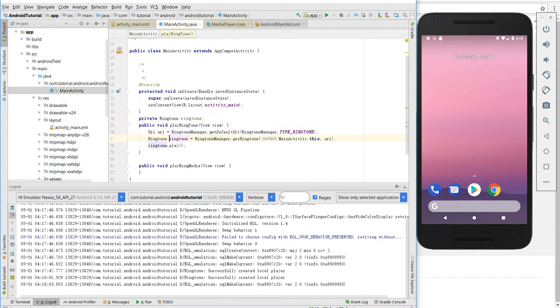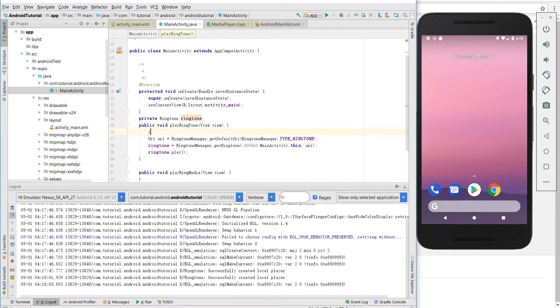So if that field equals null, we are going to create the instance of the ringtone. And meantime, we need to check if it's playing.